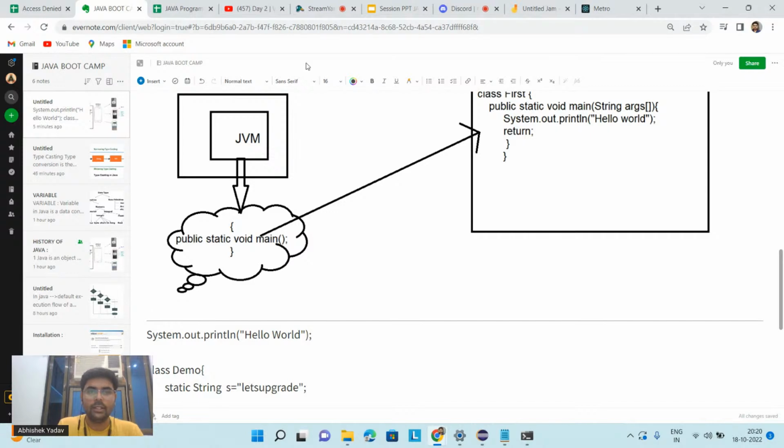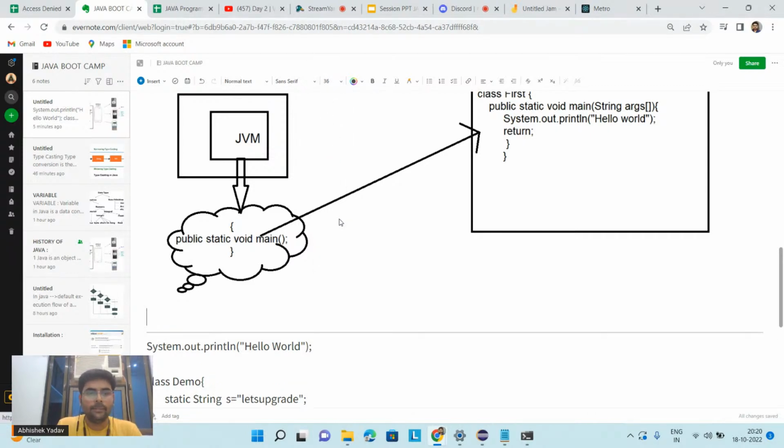Now, what is static? You are saying, hey, I have a class. Class has some data members, that is your properties, and class has some member functions. And you are saying, hey, in order to access this data member and member function, I have to create an object. And with the help of this object, I can access the data member and the functionality of a class.